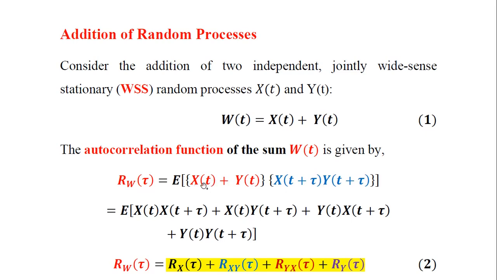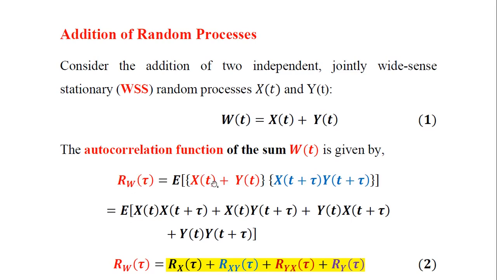So therefore we can see that in the first term unshifted versions are added, and in the second term time shifted versions of both the random processes are added, and then their product is taken. Then the mean of this resultant expression is taken, which is nothing but the autocorrelation function RW of tau.